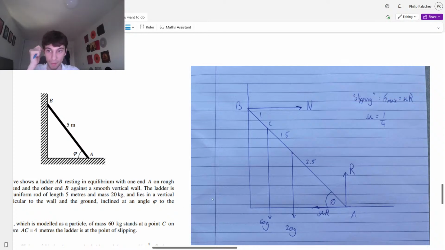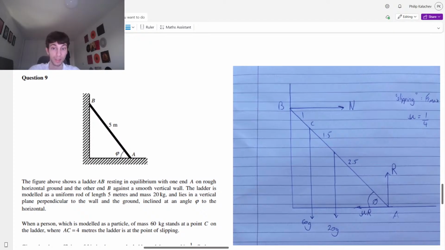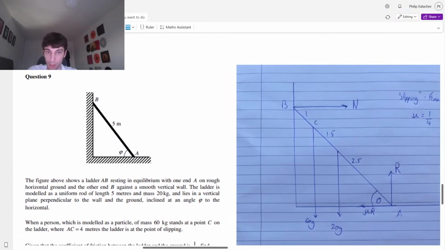What do we know? Let's go step by step. Rough ground. We have our reaction force from the ground, as always. Because it's rough, we're also going to have that friction. Because it was slipping, it's going to be mu times R. What do we have? A mass of 20 kilograms on a uniform rod. The whole thing is 5 meters, so halfway up is going to be 2.5. So we have 20g going down. What else do we know? We're going to have that reaction force at point B. It's not a rough wall, so there's not going to be anything going up or down here. So no stressing about that.